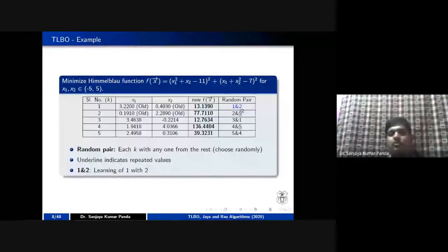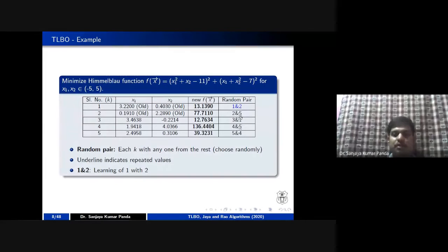So it has to make a pair with 2. Similarly, 2 generates a random number from 1 or 3 to 5. Let the value be 5, so it has to pair with 5. 3 is generating another random number, so it gets 1. 4 generates a random number and gets 5. 5 generates a random number and gets 4.